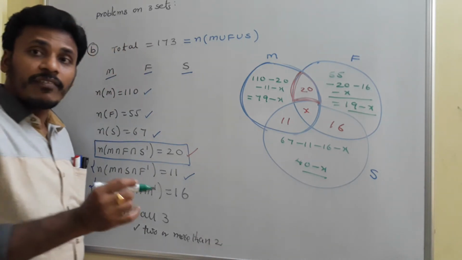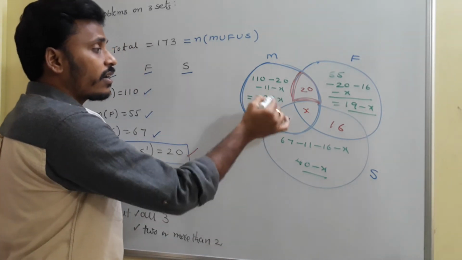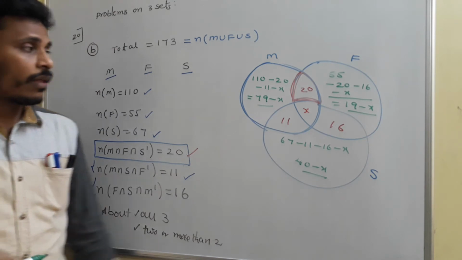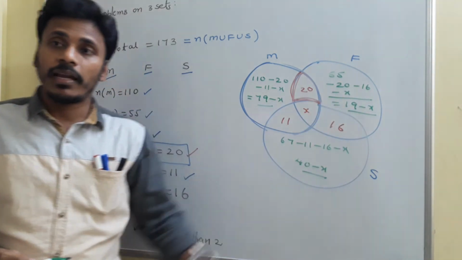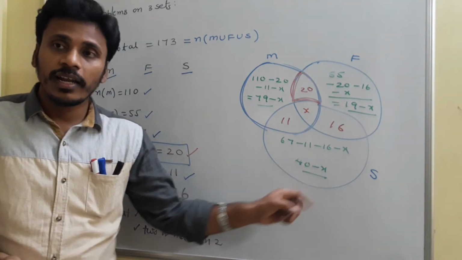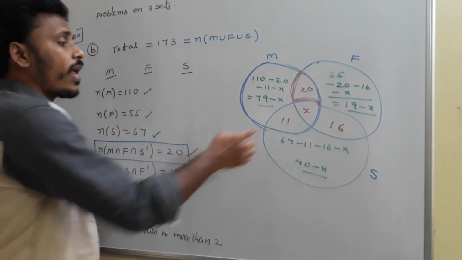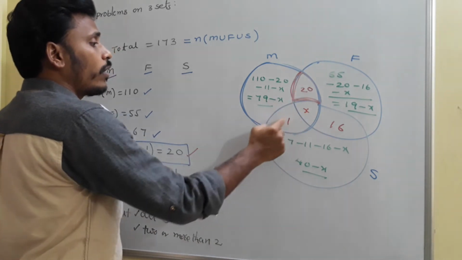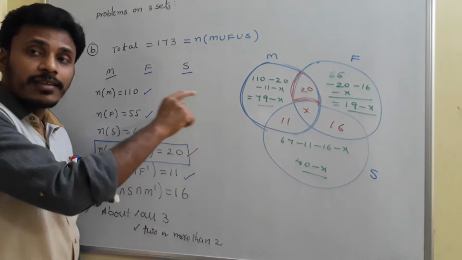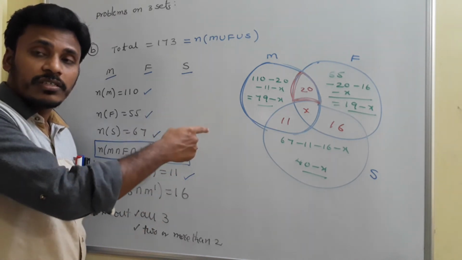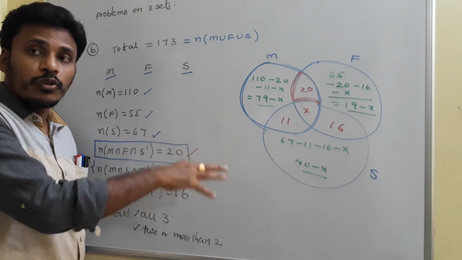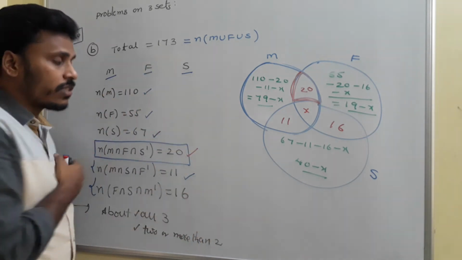At the end, just have a look. This region contains 79 minus X, that region contains 19 minus X, and this region contains 40 minus X, whereas the other regions have the numbers 20, 11, X and 16. The sum of the values in all the regions is nothing but the union, M union F union S, which is given as 173.